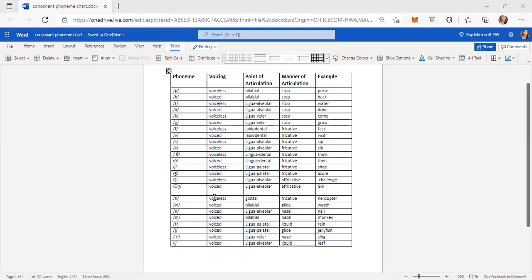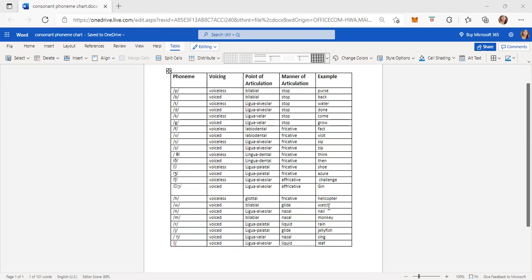The next one is H. According to voicing it is voiceless, according to point of articulation glottal, according to manner of articulation fricative. Example, helicopter. The next one is W. According to voicing it is voiced. According to point of articulation it is bilabial. According to manner of articulation it is glide.